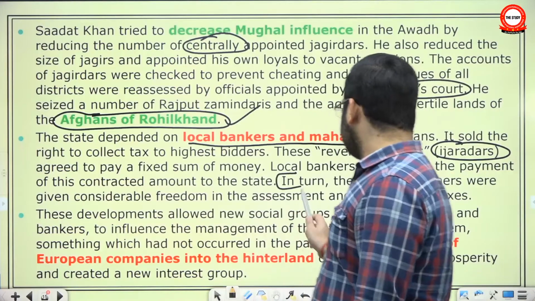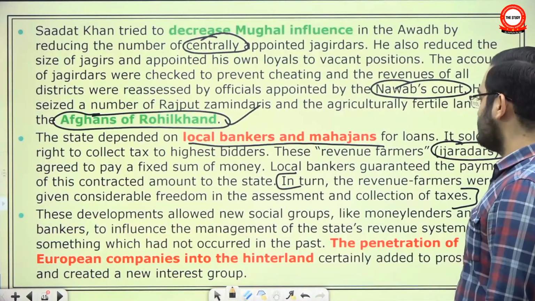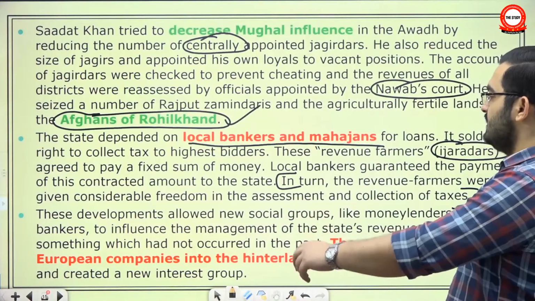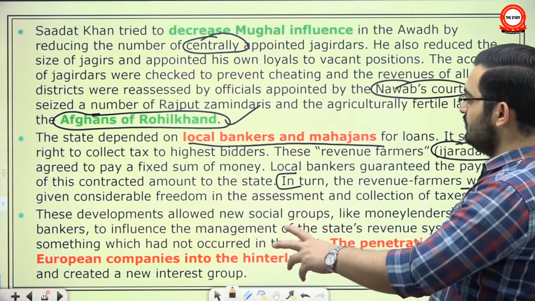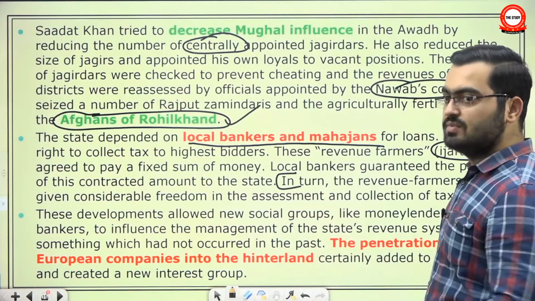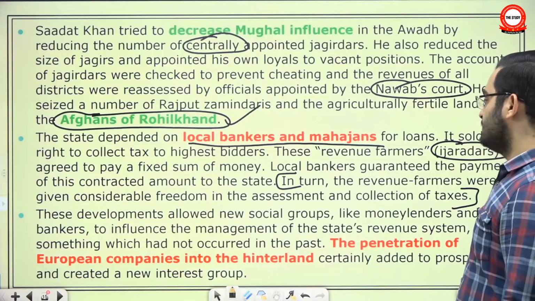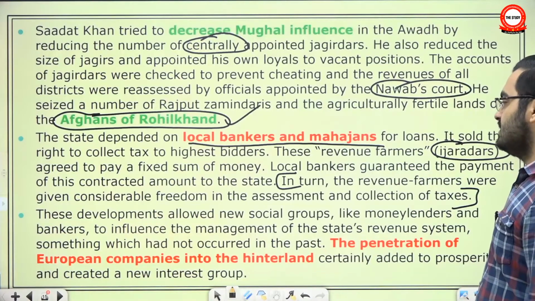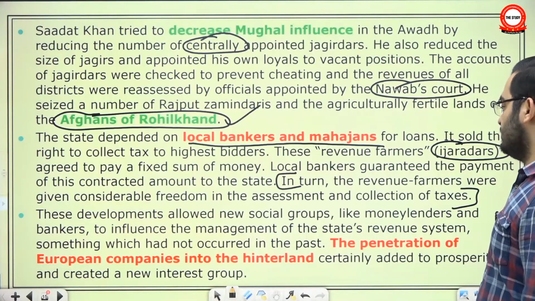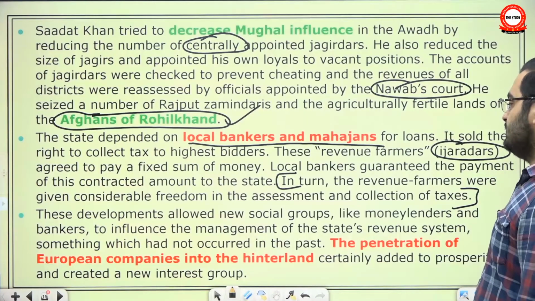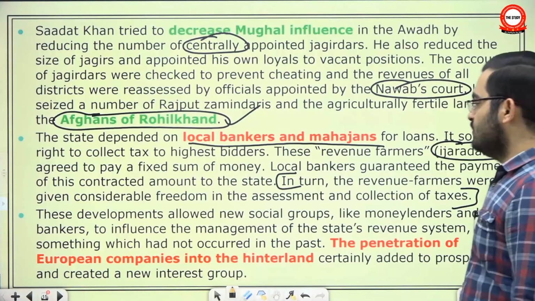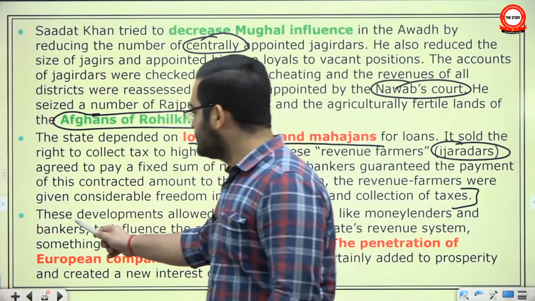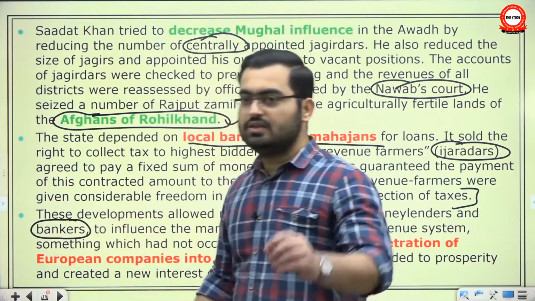And since they were very much free, it is possible that at least in some areas they exploited a lot. These developments allowed new social groups like money lenders and bankers to influence the management of the state's revenue system, something which had not occurred in the past. So much so that some of the bankers were given contracts to mint the coin.